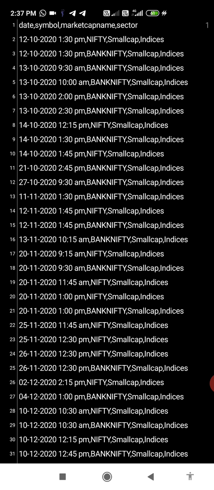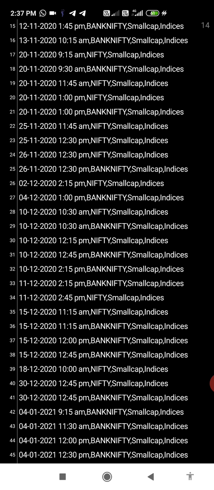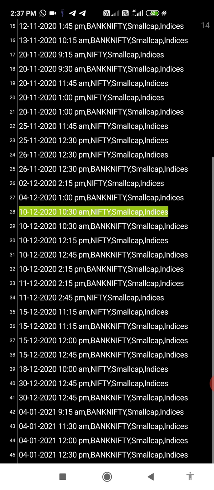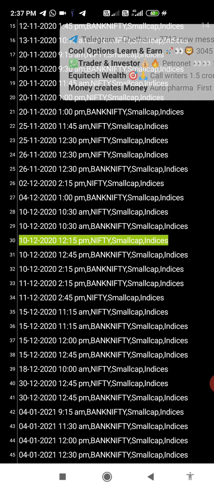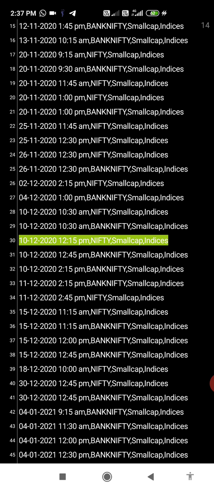Out of 45 trades, only 2 trades failed, so that is cost to cost. I think these two trades were on 10/12/2020. But again, this trade hit the target. In every trade in Nifty, we got more than 70 points, and in every trade in Bank Nifty, more than 300 points. So out of 45 trades, the target hit in 43 trades.